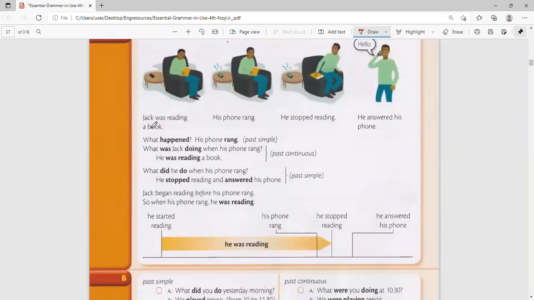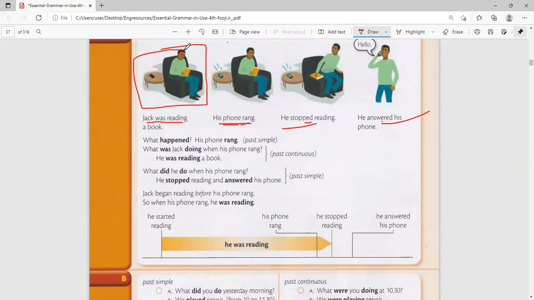For example, look at this. Jack was reading a book, past continuous. His phone rang. He stopped. He answered his phone. So you see, his phone rang, he stopped, he answered, simple past. But he was reading, this is what he was in the middle of. He had not finished. What happened? His phone rang, past simple.